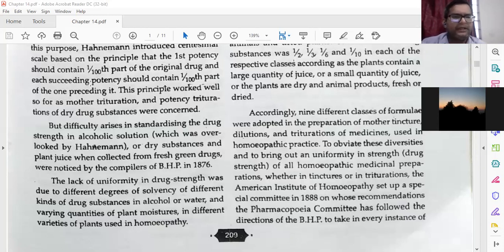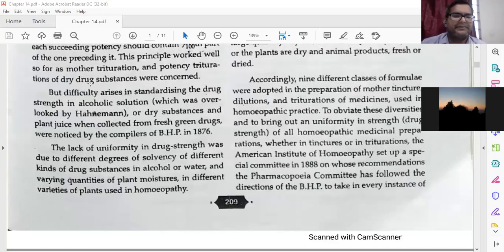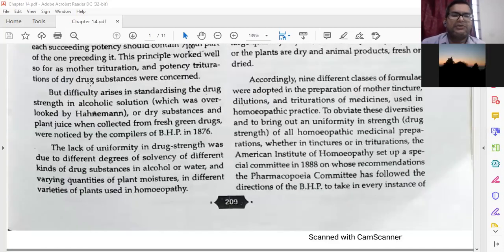But difficulty arises in standardizing the drug strength in alcoholic solution, which was overlooked by Hahnemann, for dry substances and plant juices when collected from fresh green drugs. It was noticed by the compiler of British Homeopathic Pharmacopoeia in 1876. When they were compiling, they just got this problem: every time how to know the drug power of that particular drug and how to manage it.